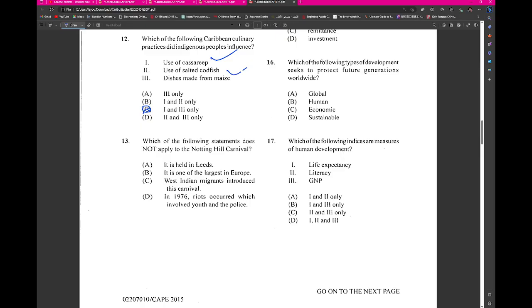Alright, it's held in Leeds. Is it held in Leeds? Alright, where is Notting Hill Carnival held? Right, isn't it held probably in London? Right, it's not held in Leeds, so I think that would be the best answer there.